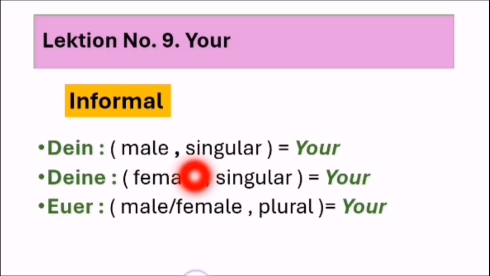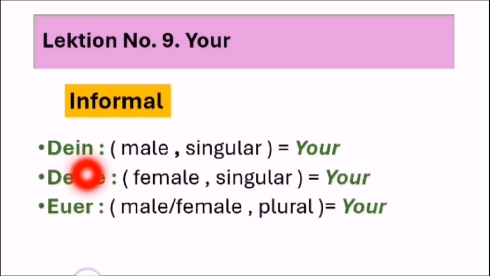We use it with male singular nouns. Deine we use with female or feminine nouns with singular, okay, and with plural as well. And eure with male, female, plural, okay?